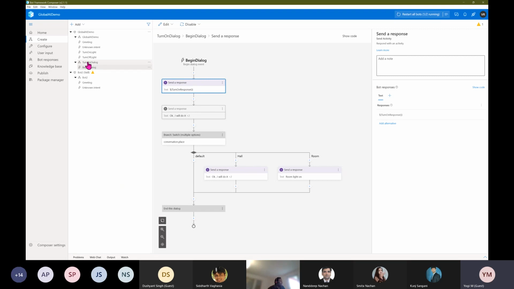The turn on dialog is high level, but internally, if you see the code format, each and everything is a dialog only in Composer. Here it is simply called an action, but internally, if you go and check it, this is a dialog only. If you want to add this type of dialog component for your requirement, you can use this dialog option. Once you add this, it will automatically be added to this menu. We'll see in a couple of minutes.